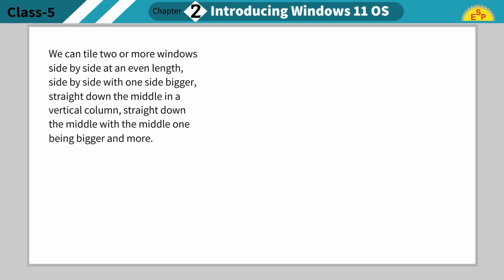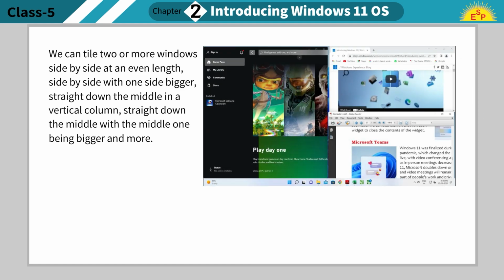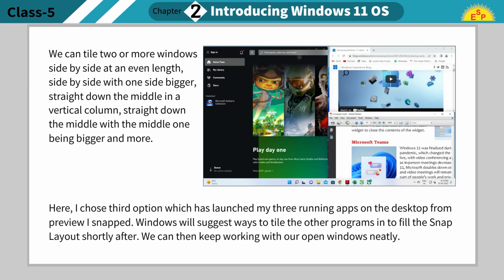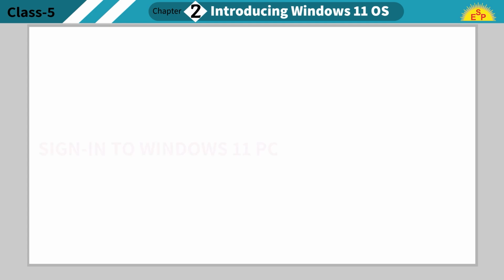We can tile 2 or more windows side by side at an even length, side by side with one side bigger, straight down the middle in a vertical column, straight down the middle with the middle one being bigger, and more. Here, I chose the third option, which has launched my 3 running apps on the desktop from the preview I snapped. Windows will suggest ways to tile the other programs to fill the snap layout shortly after. We can then keep working with our open windows neatly.